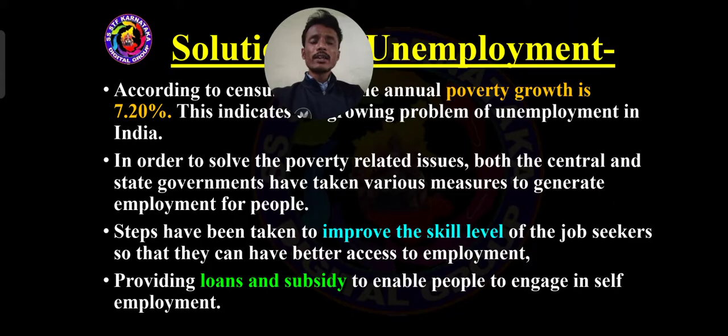So, annual poverty growth of 7.2 according to the 2011 census, and state government and central government are implementing a lot of measures to solve the unemployment problem. For that, the government has taken steps to improve the skill level of job seekers, so they can access employment opportunities. And the government needs to provide loans and subsidy to those who are seeking a job.